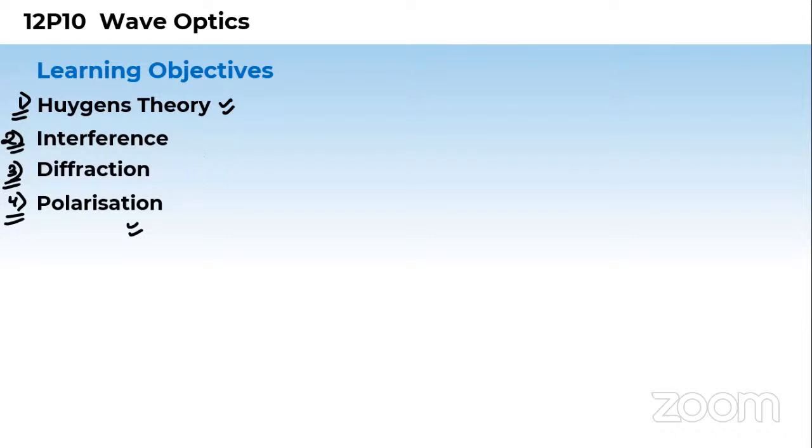So first we'll go through the Huygens theory, write this in your notes. And then interference, I have already told. Then diffraction, then polarization.